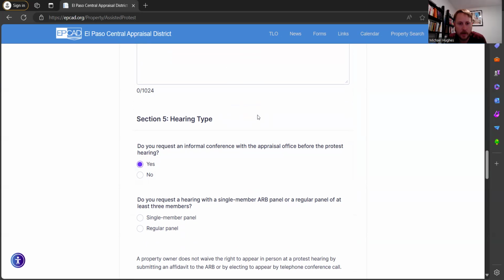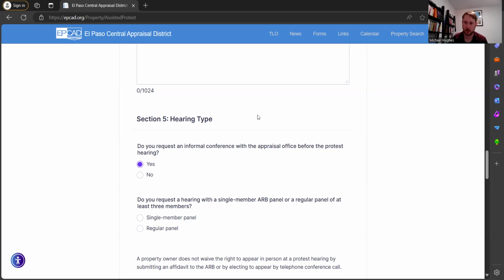And basically, this is where they're gonna offer you a sort of settlement. Let's say, for example, your property is tax appraised at 200,000, and you think it's 150. They might offer you that 150, or they might offer you 160 or 170. And if you accept their offer to lower that value, then that's what your new appraised value will be. If not, you'll have to go to your actual hearing.